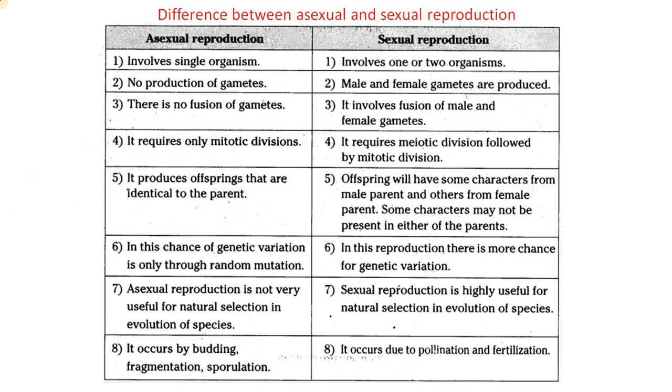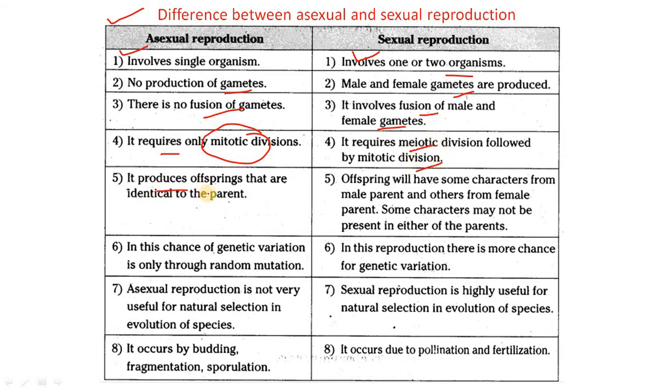Here is the difference between asexual and sexual reproduction. Asexual reproduction involves a single organism. Sexual reproduction involves one or two organisms. In asexual reproduction there is no production of gametes. Here the gametes are produced. Asexual reproduction has no fusion of gametes. And here the fusion of male and female gametes is very much vital. Without this, sexual reproduction cannot occur. Asexual reproduction requires only mitotic divisions. Sexual reproduction requires meiotic divisions at first, then mitotic.